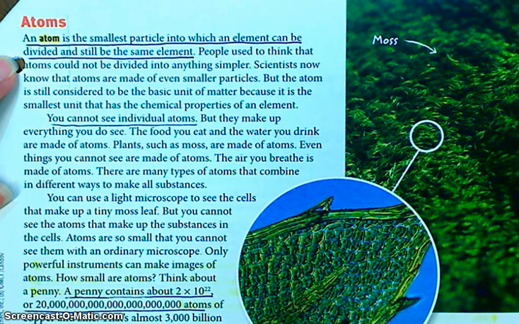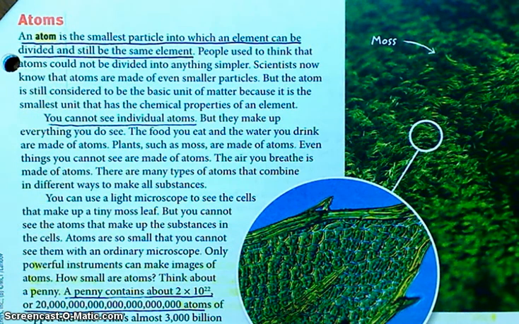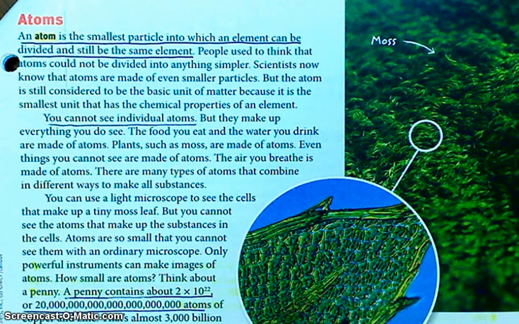One atom of gold, for instance, is the smallest piece of gold that still has all of the properties of gold. One atom of carbon is the smallest part of carbon that still retains all of the qualities of carbon. Do you understand that? Okay.